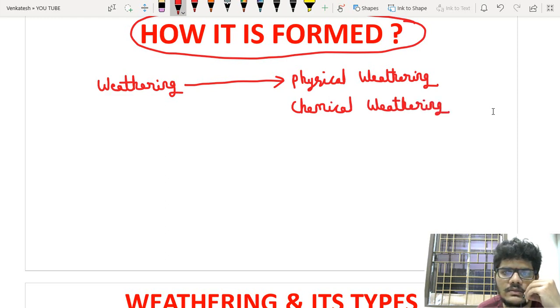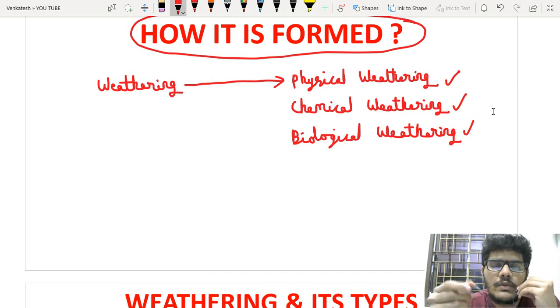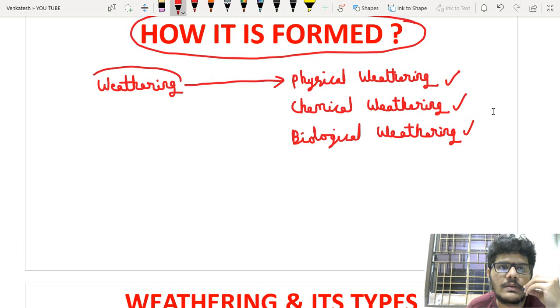And the third one is biological weathering. So soils are formed from rocks by a process called weathering.